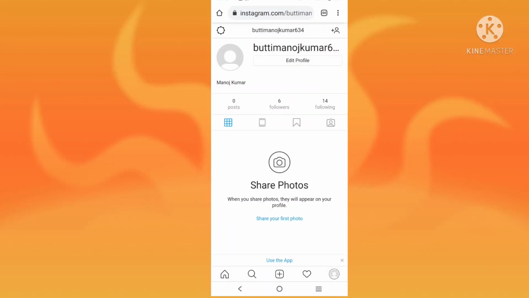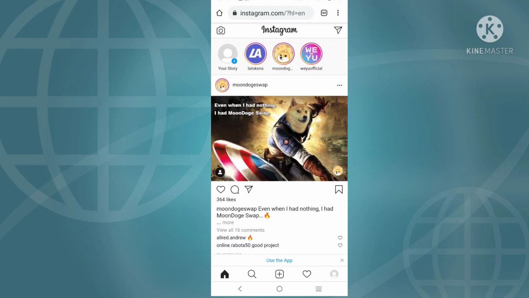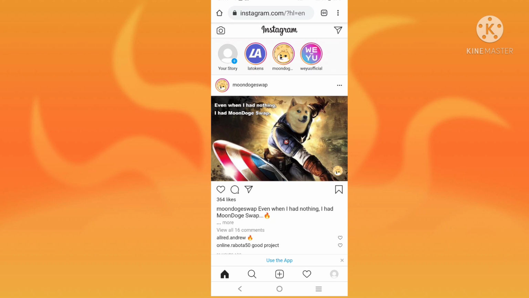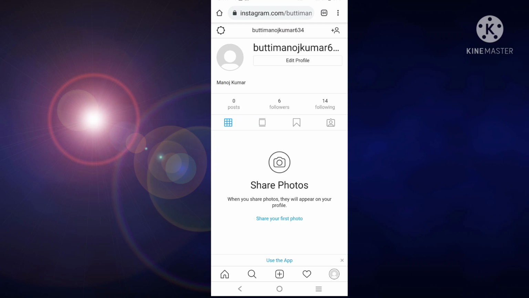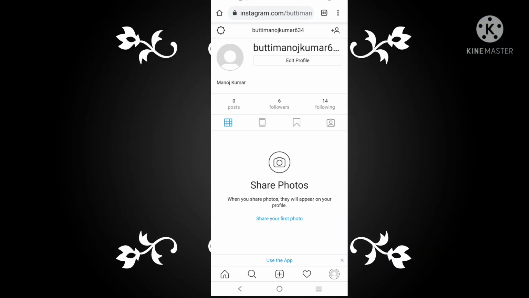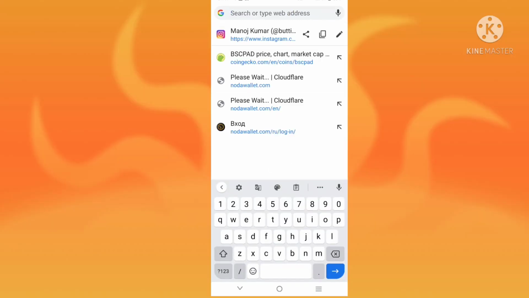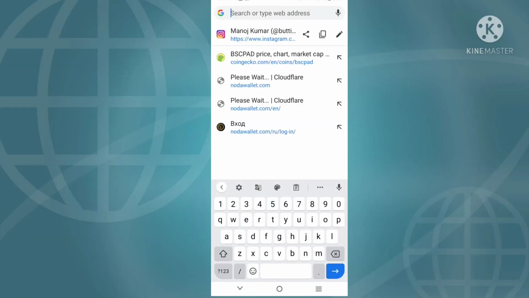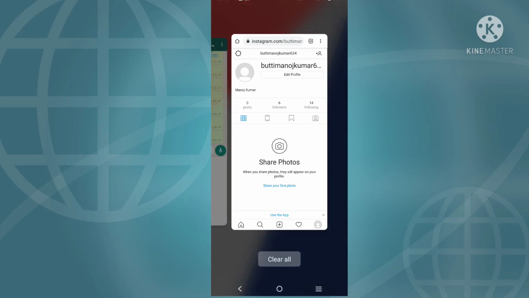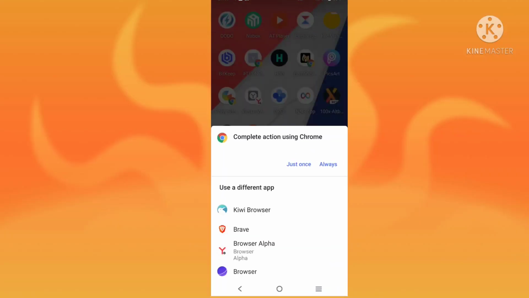Are you clear? Once again I will tell you. After logging into Instagram, you will find the format like this. At the bottom you will find some options: search, add story, and on the right side your profile. Click on the profile. After clicking on the profile, in the search bar your profile link will be generated, so you can directly click on the share option, or otherwise you can directly click on copy. So that is your Instagram profile link.